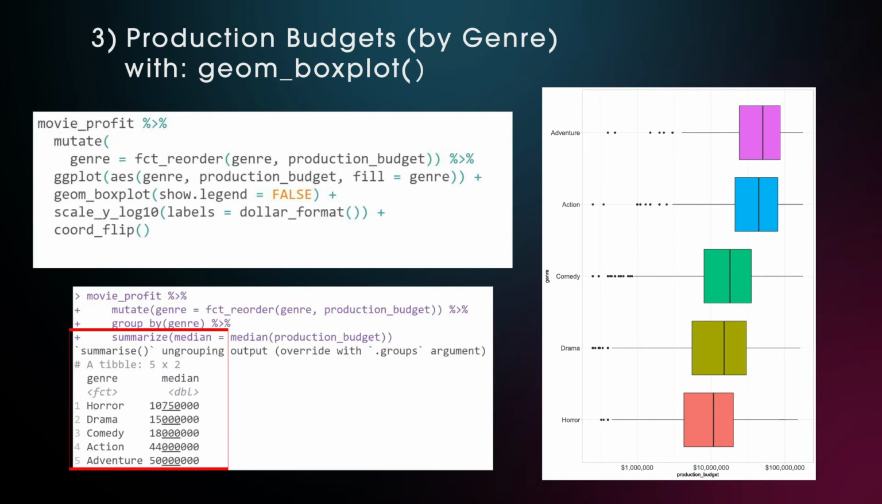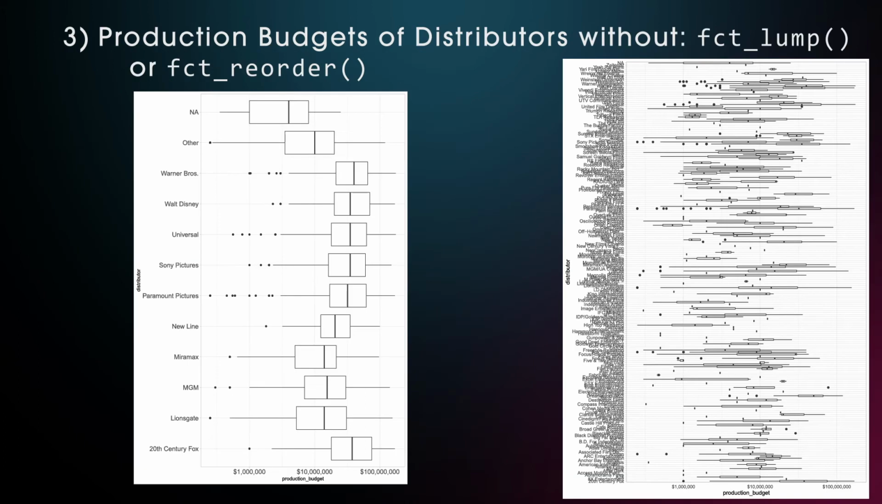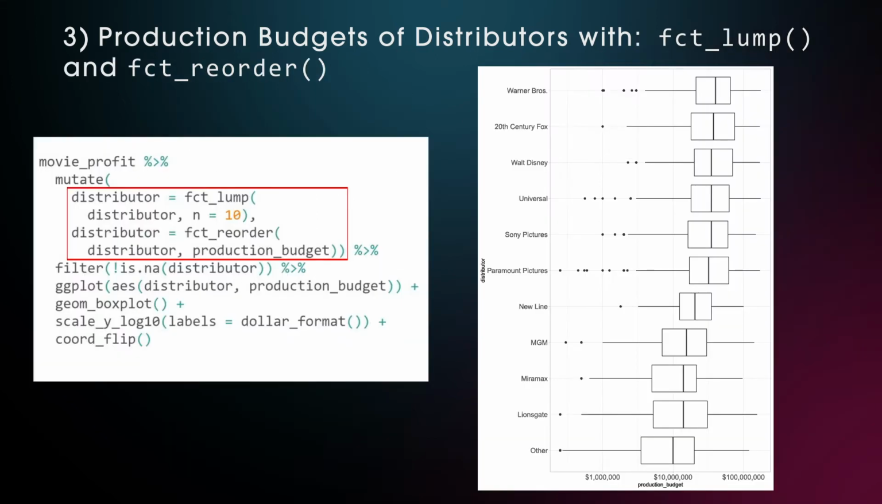The median production budget ranges from 50 million for adventure to 10.75 million for horror, with action movies being second with 44 million on average. Here I show the production budget for distributors to check if some spend a lot more than others. Without the fct_lump or fct_reorder function, this information would be hard to digest, but by lumping everything past the top 10 distributors together, filtering out the NAs, and sorting by production budget,